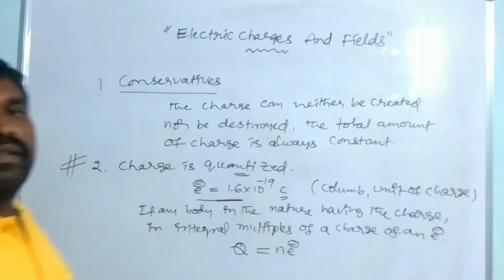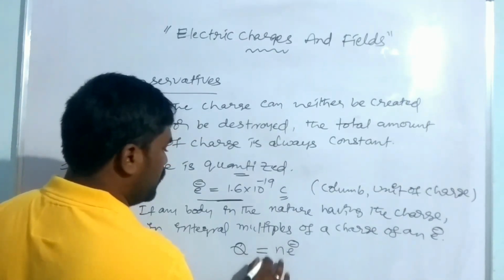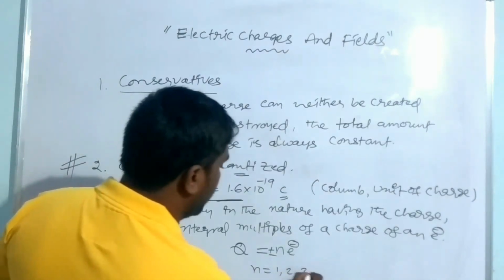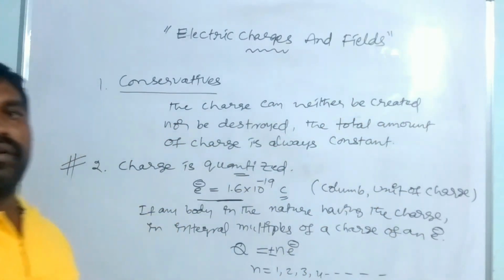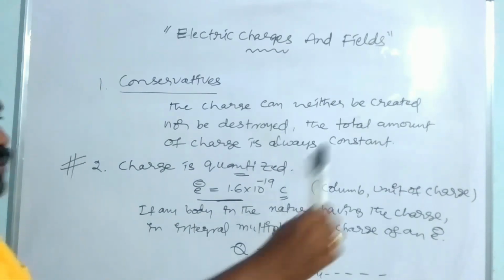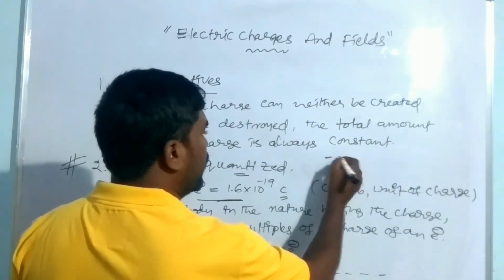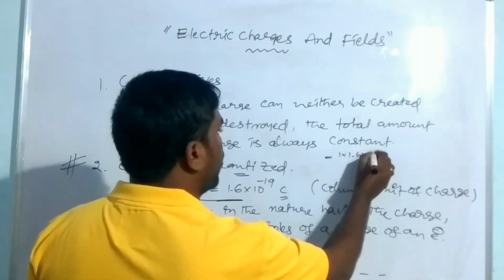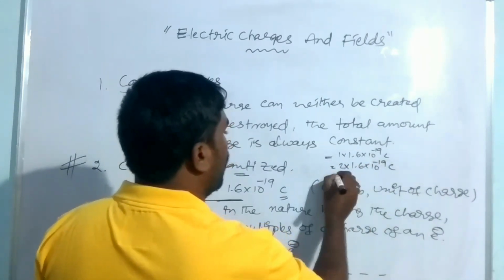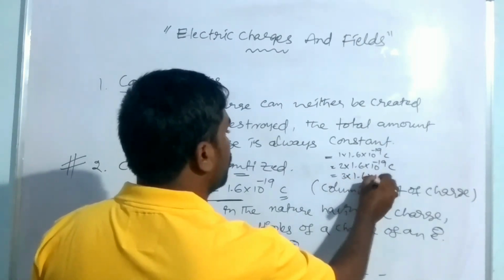Q equals plus or minus n e, where e is the charge of an electron and n is an integer: 1, 2, 3, 4, up to whatever the number is. For example, the charge of a pen is either 1 into 1.6 into 10 to the power minus 19 coulomb, or 2 into 1.6 into 10 to the power minus 19 coulomb, or 3 into 1.6 into 10 to the power minus 19 coulomb.